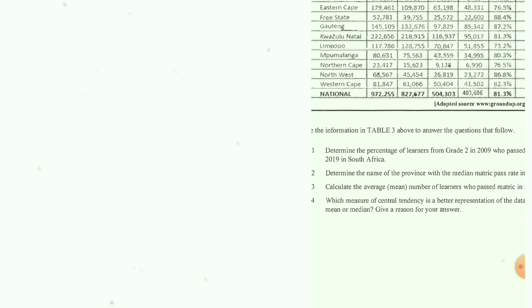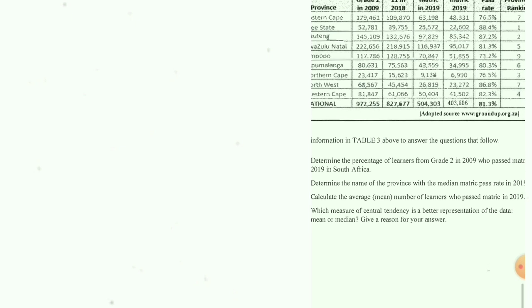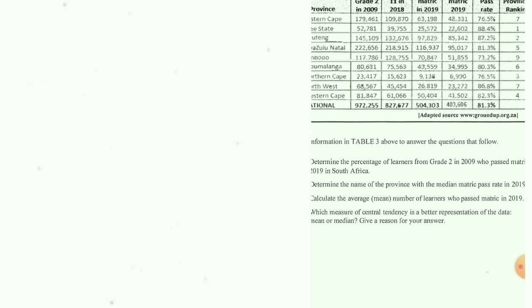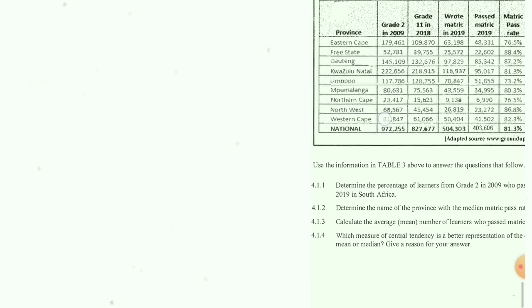That's the answer. Remember, when we give the reason for your answer, it's actually an opinion. I cannot state which answer is correct. It's an opinion. You just need to use your common sense. If you say mean, you have to say why you say that. I think mean is the wrong one anyway. But you have to just use your common sense and give a correct reason. There's not only one reason. There are many reasons. So you can just use your common sense and try to give a valid reason. So yeah.